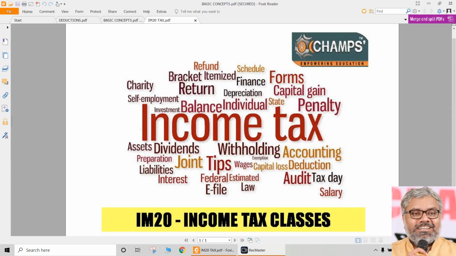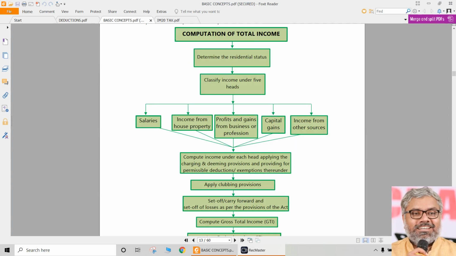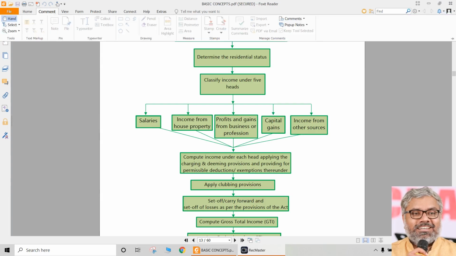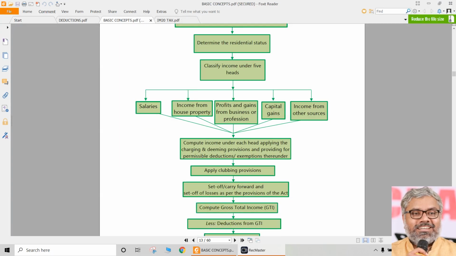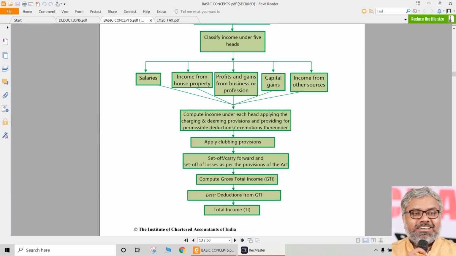As we all are aware, the overall process of computation of total income has many steps, which include the determination of residential status and then classifying the income under different heads of income, that is salaries, income from house property, PGBP, capital gains, income from other sources, and by applying various deductions or exemptions within those heads of incomes, we find out what is the income arising from each of those heads.